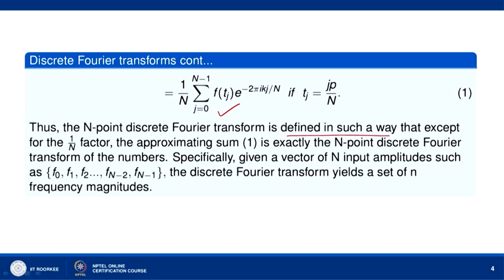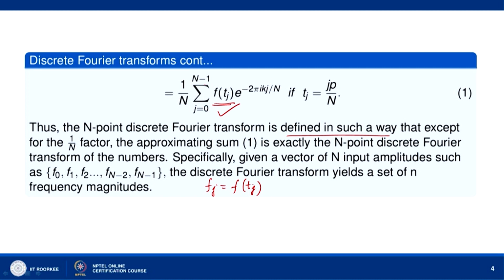Okay. Specifically we can say, given a vector of n input amplitudes, say f naught, f 1, f 2, f n minus 2, f n minus 1. So, here I write f j for f t j. Okay. So, given a vector of n amplitudes, f naught, f 1, f 2, f n minus 2, f n minus 1, the discrete Fourier transform yields a set of n frequency magnitudes.